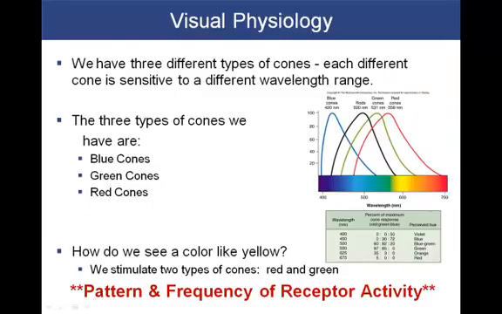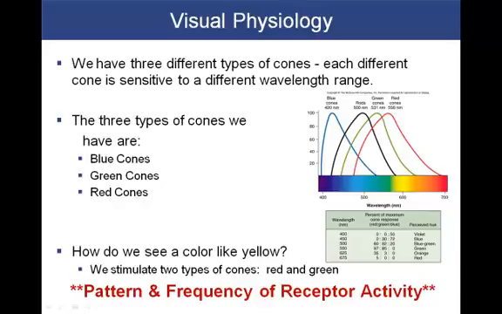When we look at cone distribution, we note that there are three different types of cones. Each cone is sensitive to a particular wavelength of light. The three types of cones are blue cones, red cones, and green cones. And you might ask the question, well, how do we see different colors within the spectrum if we only have blue, red, and green cones?